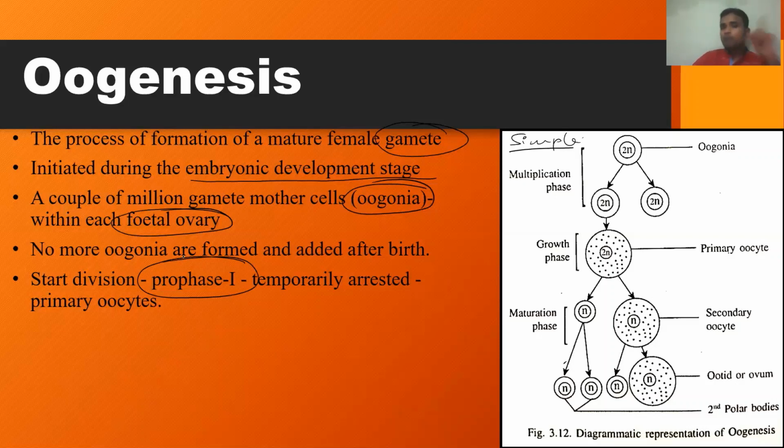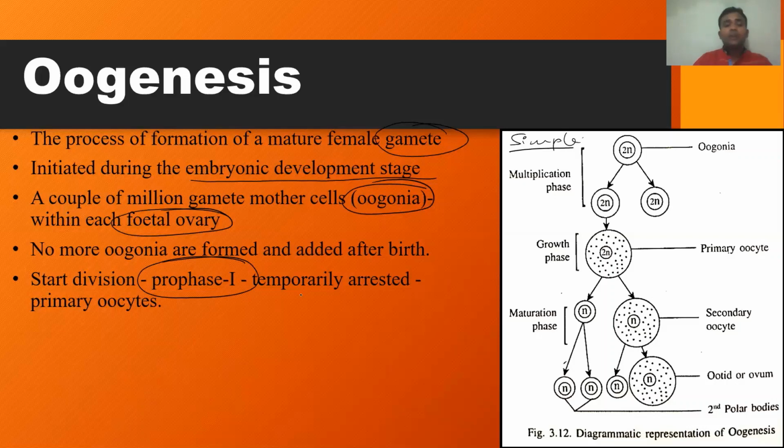Just remember, before attaining sexual maturity or puberty, the oogonia cell undergoes growth, which leads to the formation of primary oocyte, and such primary oocyte enters into meiosis 1 and is arrested in prophase 1.